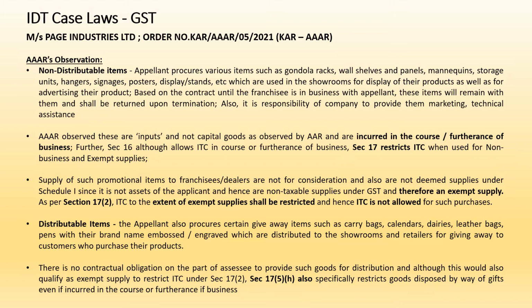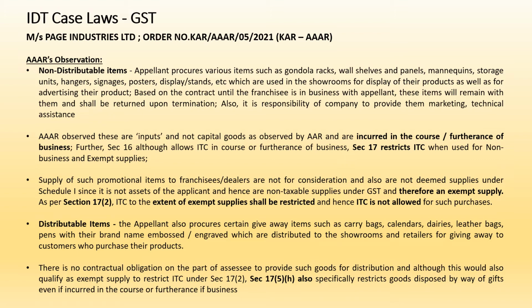is such promotional items are given to the franchisee without any consideration, and hence when consideration is absent, as per section 7, for anything to qualify as a supply there should be a consideration element. However, this is subject to schedule 1. So in schedule 1, if it is given to related parties without consideration, it's deemed a supply.